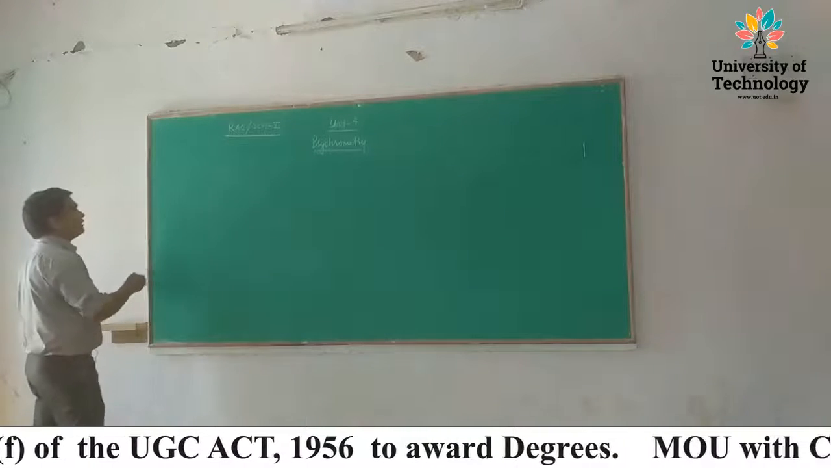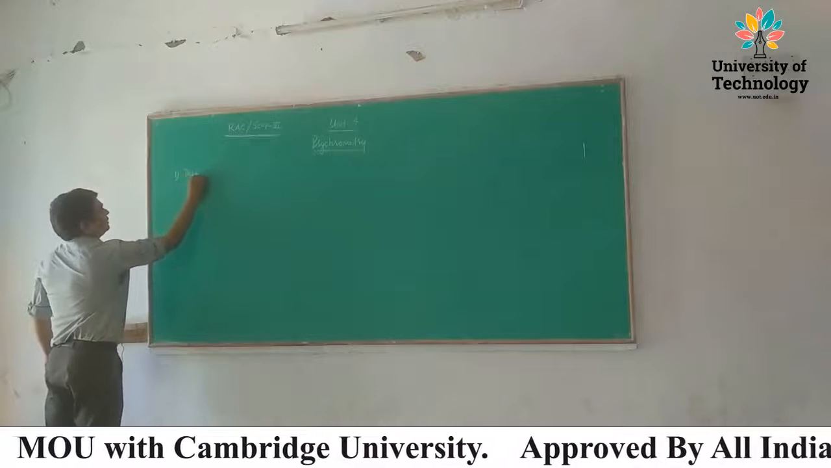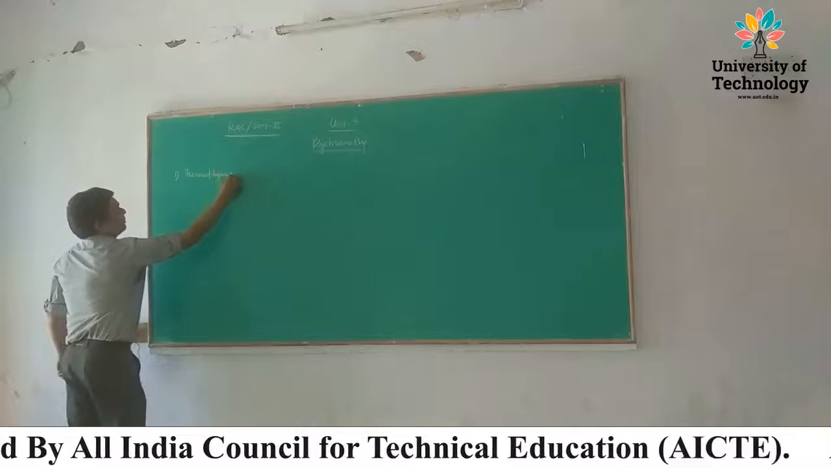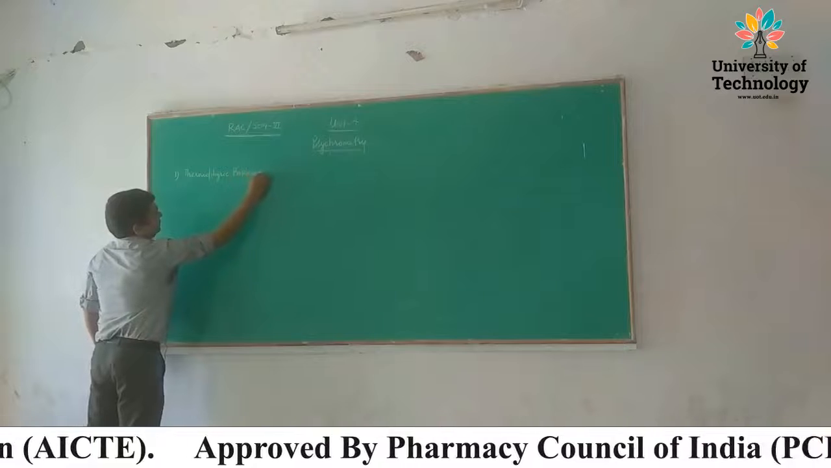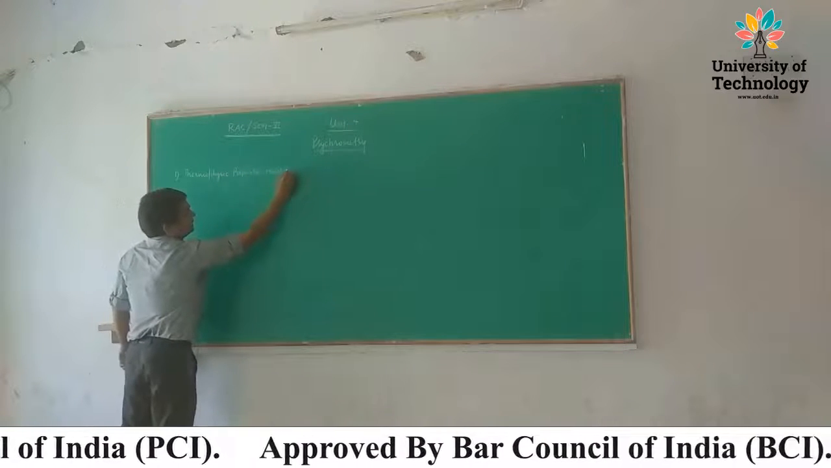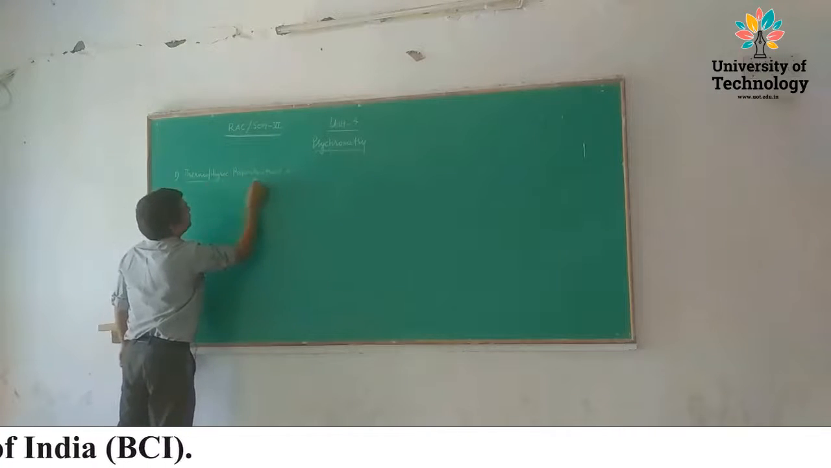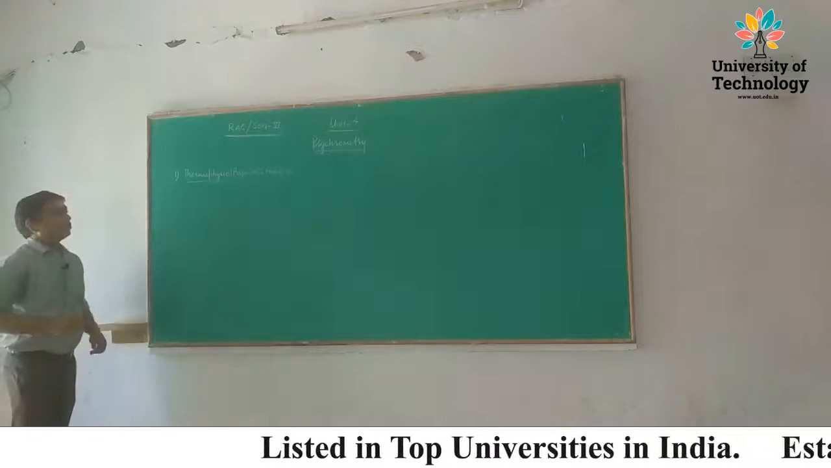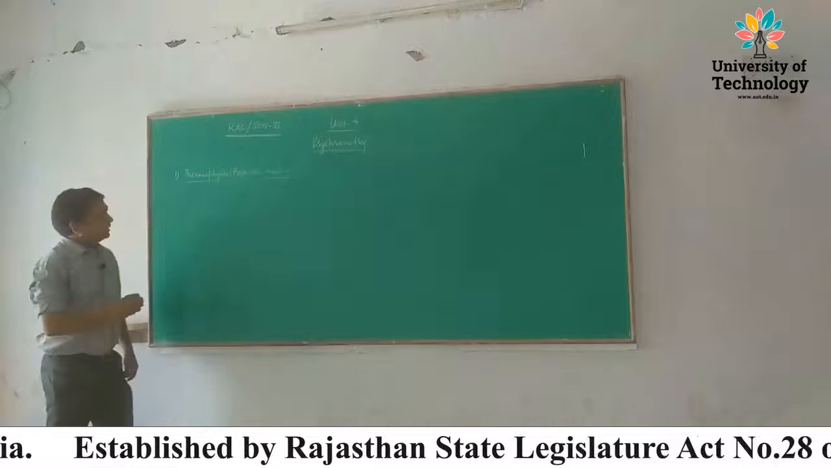So first of all, we must know what is psychrometry. Psychrometry is a branch of science which deals with the thermophysical properties of moist air. Then we must know what is moist air.